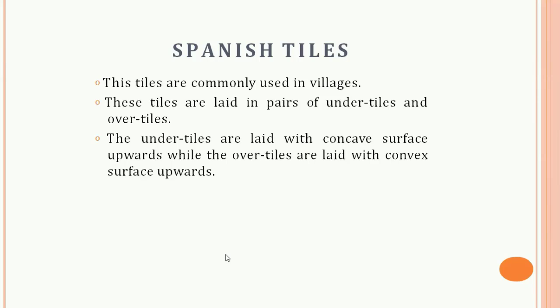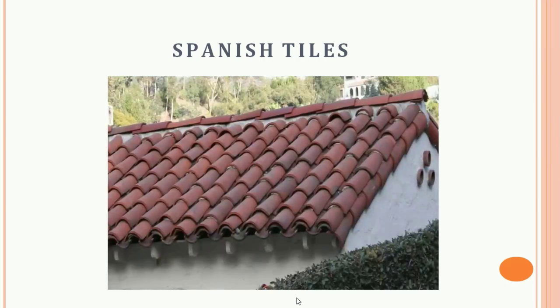Next is the Spanish tile. These tiles are commonly used in villages. These tiles are laid in pairs of under tiles and over tiles. The under tiles are laid with the concave surface upward, while the over tiles are laid with the convex surface upward. These are some pictures of the Spanish tile. You can see this type of tile in villages as well.